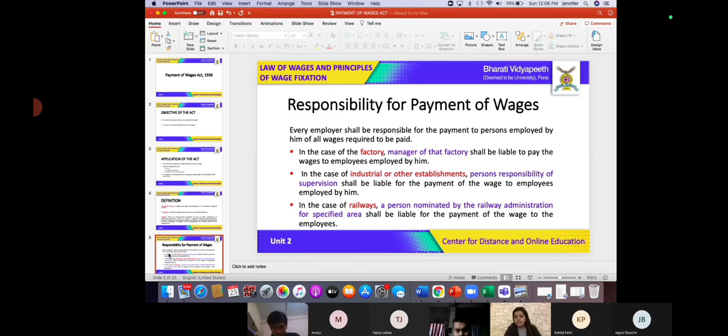So we have studied earlier that when it comes to a factory, it is going to be the manager who is going to be responsible for the payment of wages to the employees. When it comes to industrial establishments, in that case, it is going to be the supervisor who is going to be responsible for the payment of wages to the employees. And in case of railways, we know that it is going to be a person nominated by the railway administration who would actually be responsible for the payment of wages to the employees.